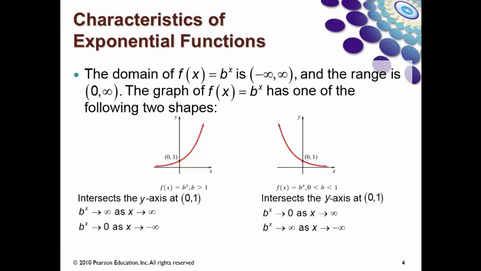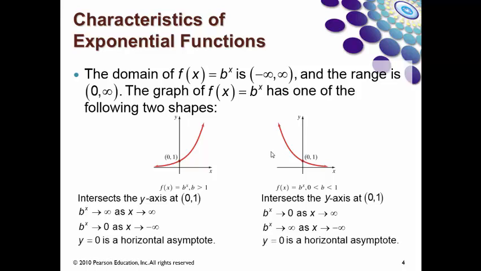The two statements on the left tell me the graph is increasing. And that essentially means as x gets bigger, so does y. The two statements for the graph on the right tell me that the function is a decreasing function. As x gets bigger, y gets smaller.